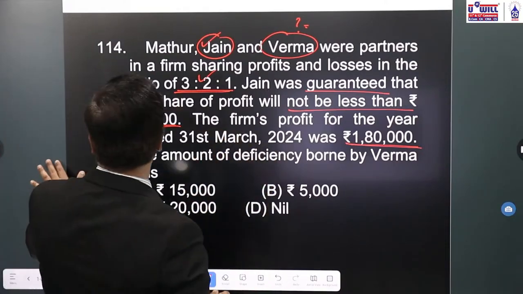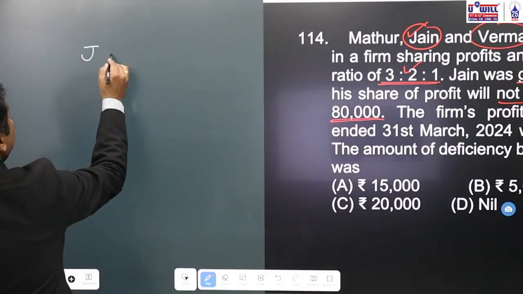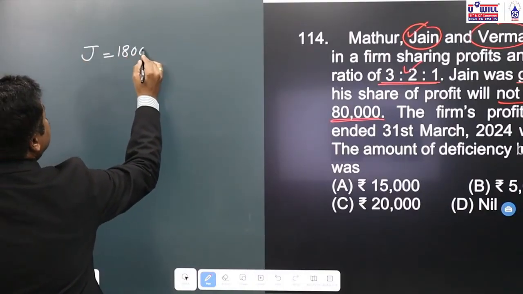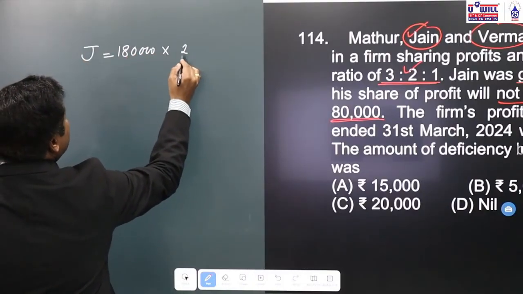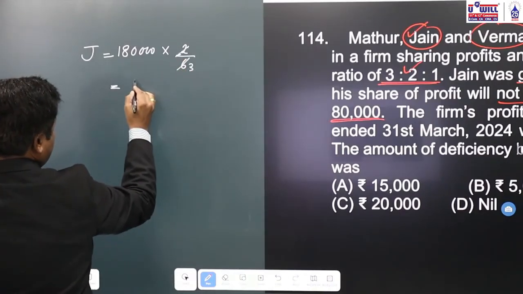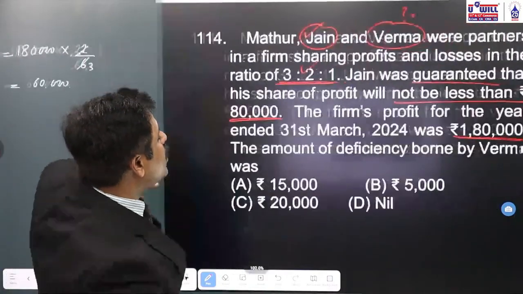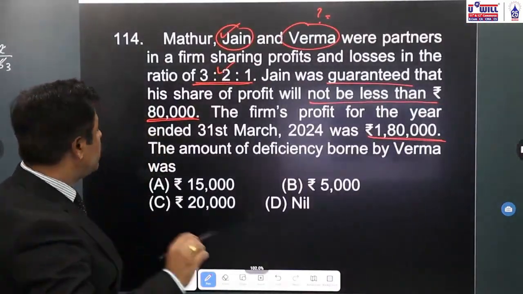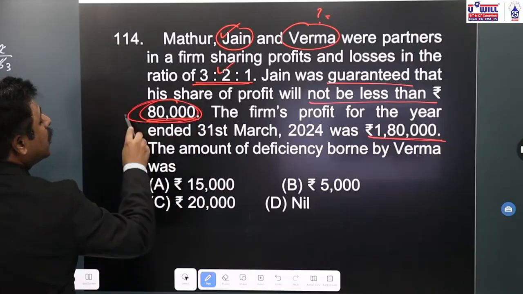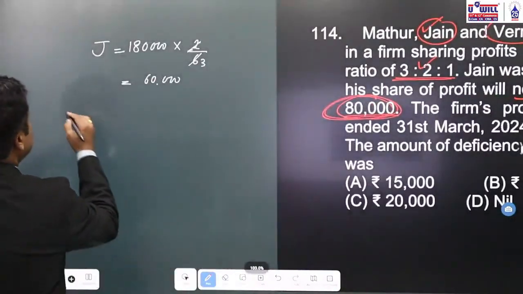So what will be Jain's share of profit in 1,80,000? 1,80,000 into 2/6, that is 1,80,000 divided by 3, 60,000. Jain's share of profit comes to 60,000, but he is guaranteed what amount? 80,000.